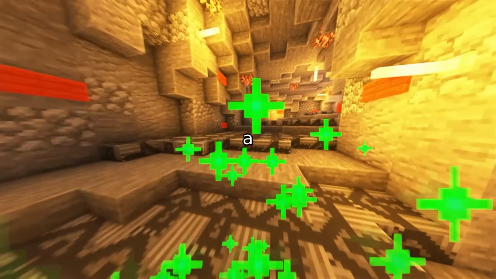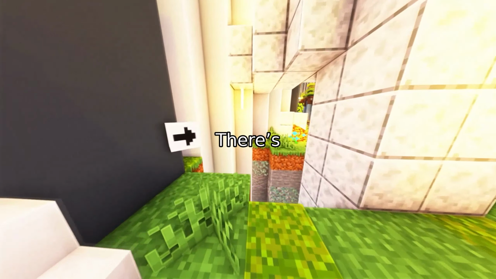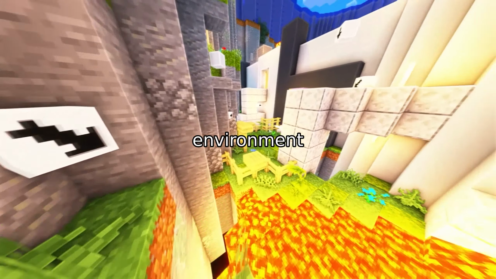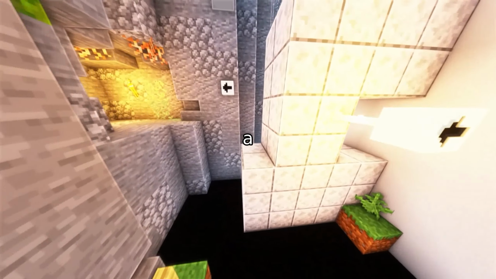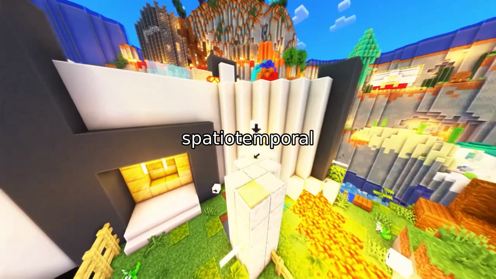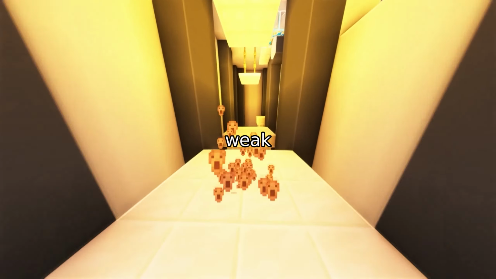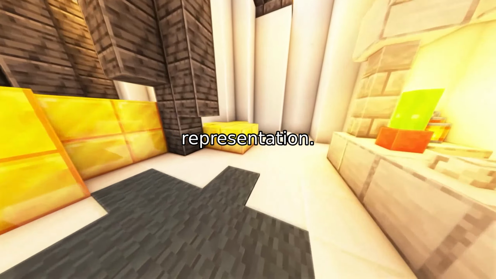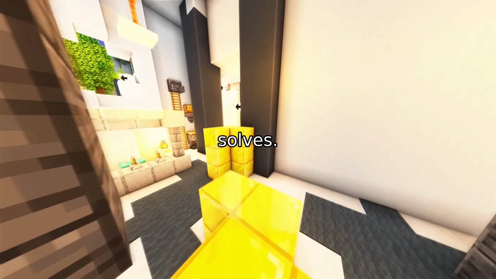You feed a prompt, you get a video or image back, and that's it. There's no persistent state. You can't easily tweak a single object's pose, expand the environment without regenerating everything, or plan a camera move that actually respects the scene's 3D geometry. The result is spatio-temporal inconsistency, identity drift, and weak controllability. What's missing is an explicit, editable, and persistent working representation. That's exactly what StateFlow solves.